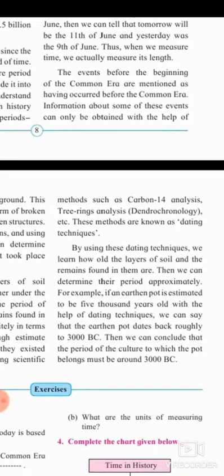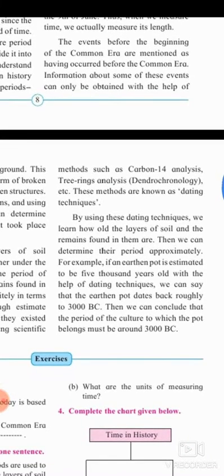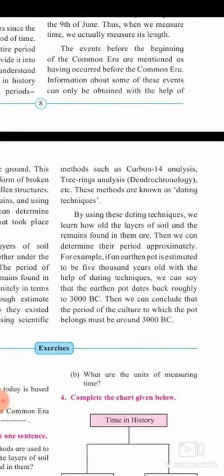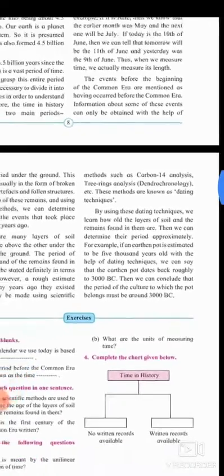However, a rough estimate of how many years ago they existed can certainly be made using scientific methods such as carbon 14 analysis, tree rings analysis, etc. These methods are known as dating techniques. By using these dating techniques, we learn how old the layers of soil and the remains found in them are. Then we can determine their period approximately. For example, if an earthen pot is estimated to be 5000 years old with the help of dating techniques, we can say that the earthen pot dates back roughly to 3000 BC. Then we can conclude that the period of the culture to which the pot belongs must be around 3000 BC.